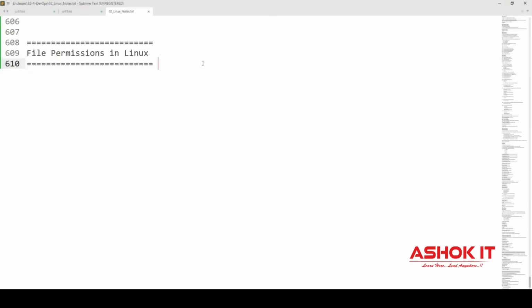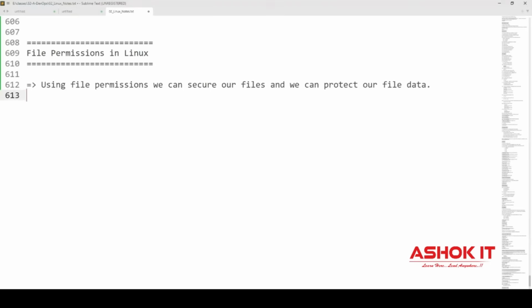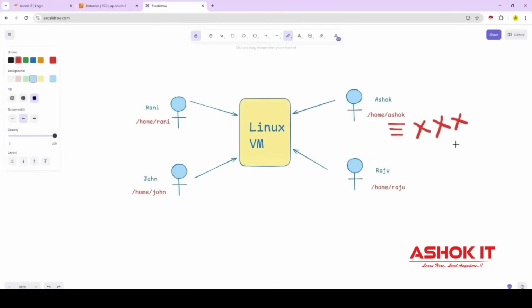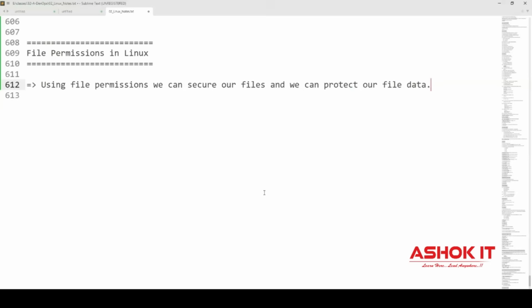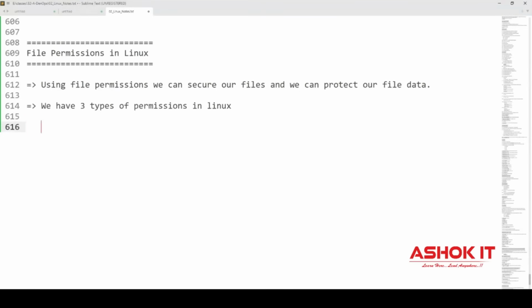That's where, in order to protect our data and our files in Linux, there is a concept called file permissions. Using file permissions, we can secure our files and protect the data which is available in our files also. I don't want other users to access my files. So how can we do that? In Linux, mainly we have 3 types of permissions, guys. What are those 3 permissions?